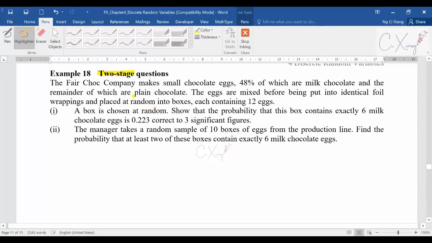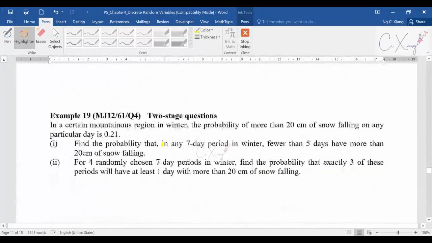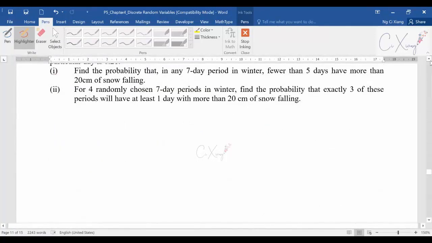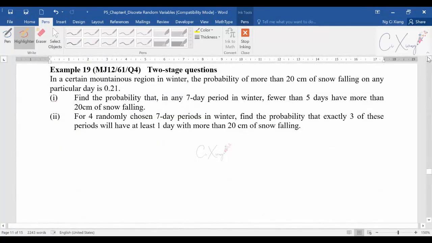Okay, so example 18, I think it's easier for you to get the answer, so I will skip it and leave it for you to get the answer yourself. I will discuss example 19 with you. All right, so let's have a look at example 19.